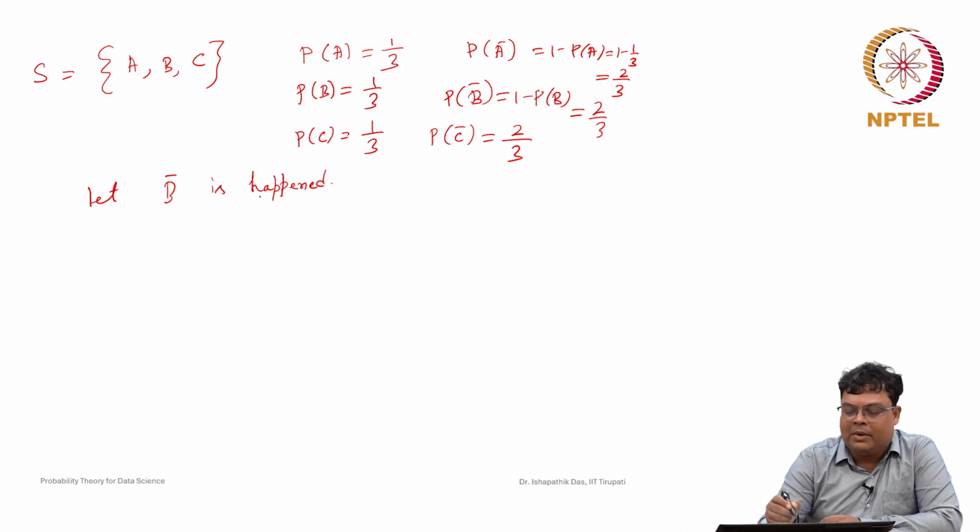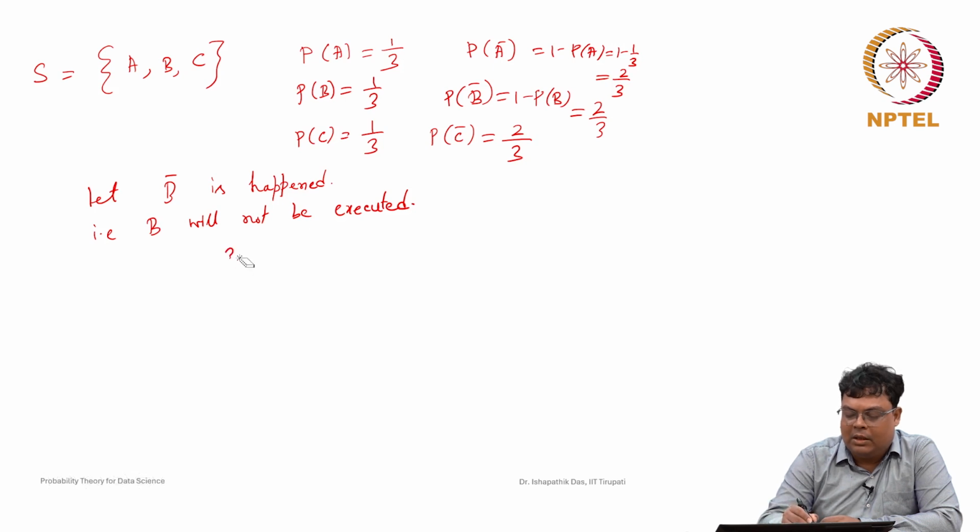B complement means B will not be executed. So, that means B bar is given. We can say that the guard gave the answer that B bar has happened, or B will not be executed.